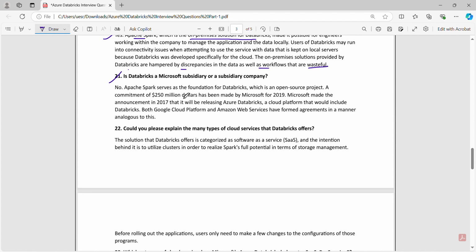21. Is Databricks a Microsoft subsidiary? No, Apache Spark serves as the foundation for Databricks, which is an open source project. A commitment of $250 million was made by Microsoft for 2019. Microsoft made the announcement in 2017 that it would be releasing Azure Databricks, a cloud platform that includes Databricks. Both Google Cloud Platform and Amazon Web Services have formed agreements in a manner analogous to this.